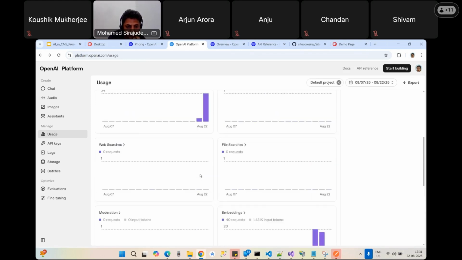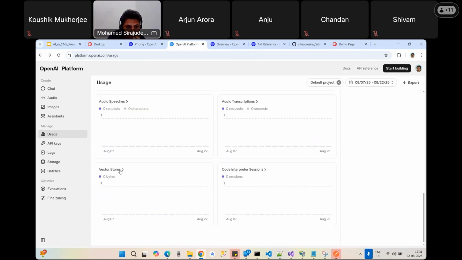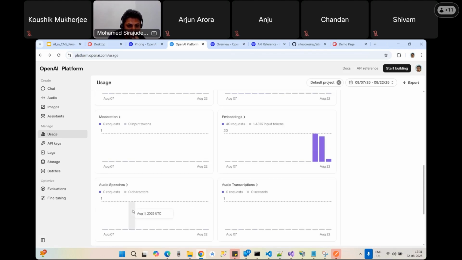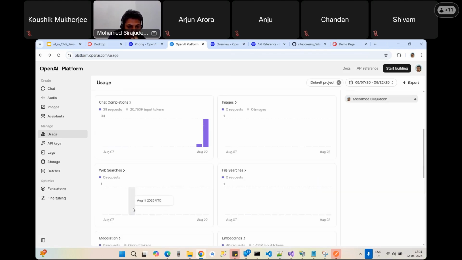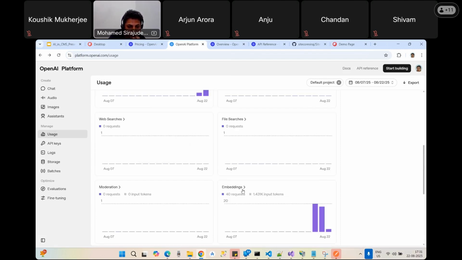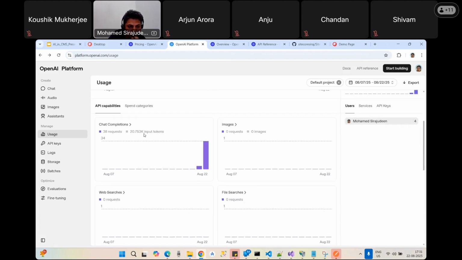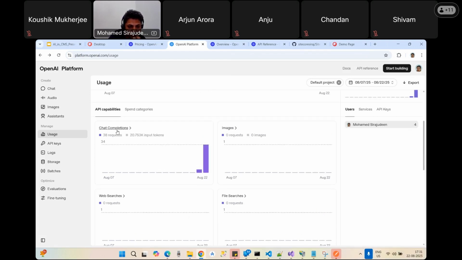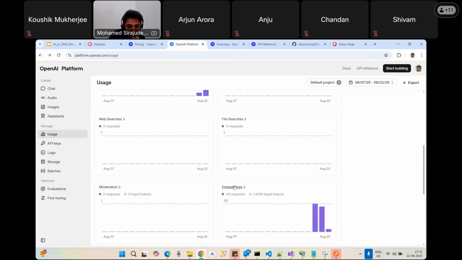So, for example, I just take this vector stores. What it does, in the sense, is it creates its own DB. It stores the data itself in the vector DB. So they give this kind of provision also. But in this demo, I'm using two API endpoints: one is chat completion, and the second one is embeddings. I'm using chat completion for the translation, and embeddings for the related articles.